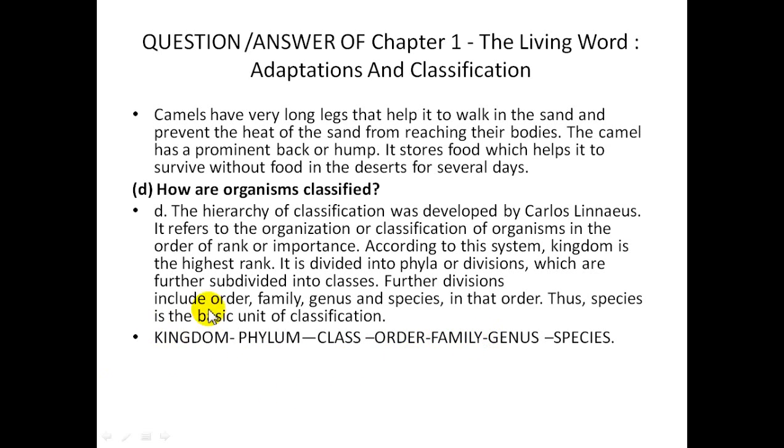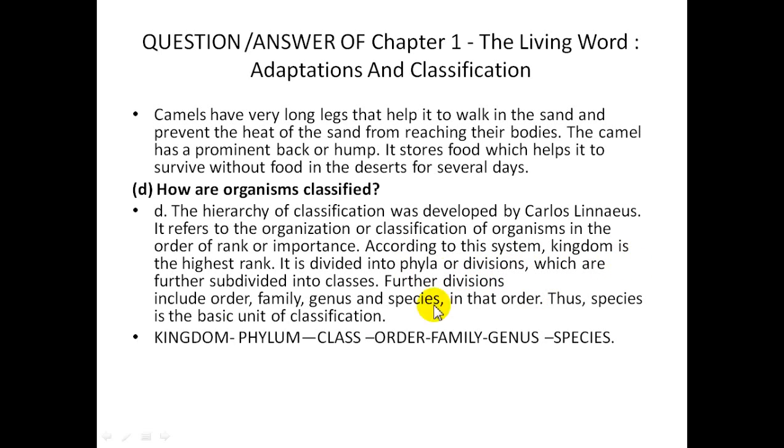No, never. It has already been ranked. First the kingdom of the organism will be found, then phylum, then class, then order, then family, genus, and then species. So Carl Linnaeus has already given the rank of all the criteria to classify any living organism.